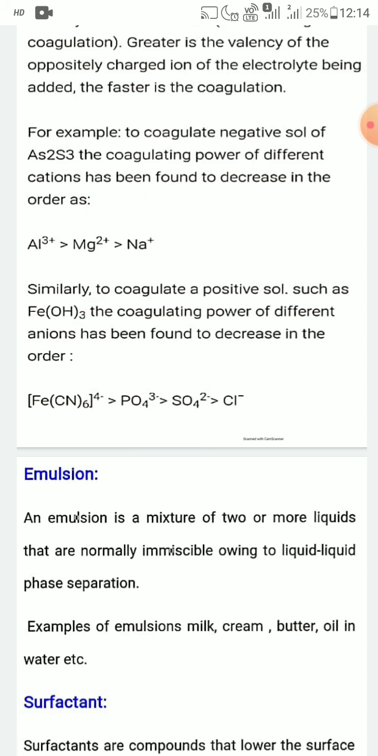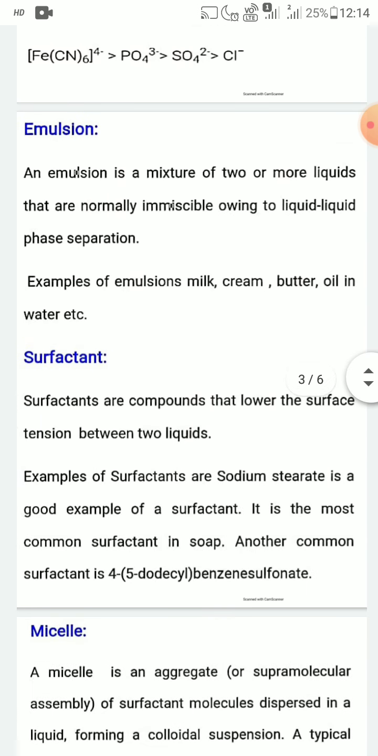Now see emulsion. An emulsion is one type of colloid. An emulsion is a mixture of two or more liquids that are normally immiscible owing to liquid phase separation. Examples of emulsion: milk, cream, butter, oil in water, water in oil. These are some examples of emulsions.